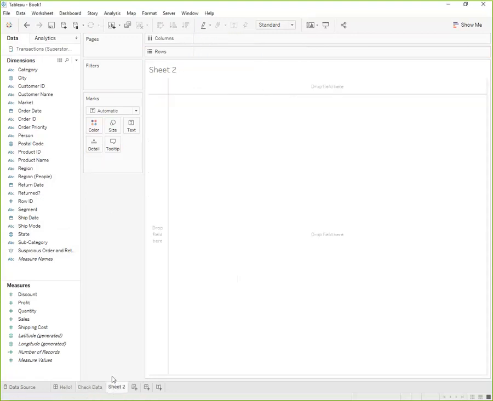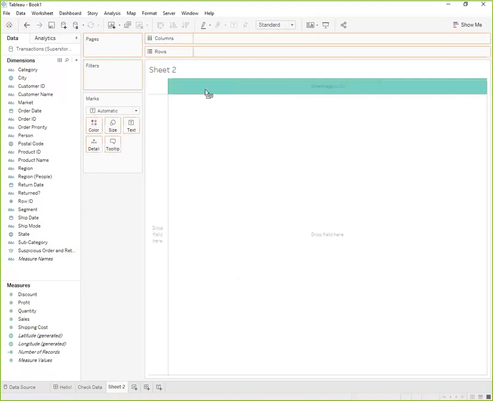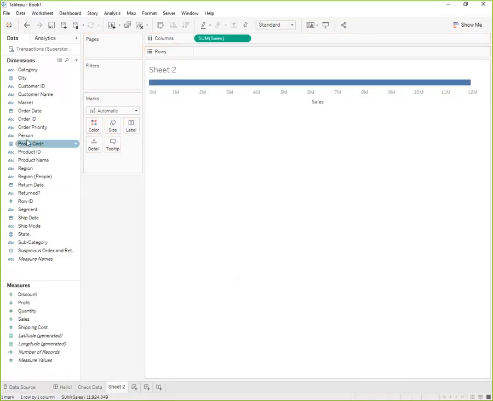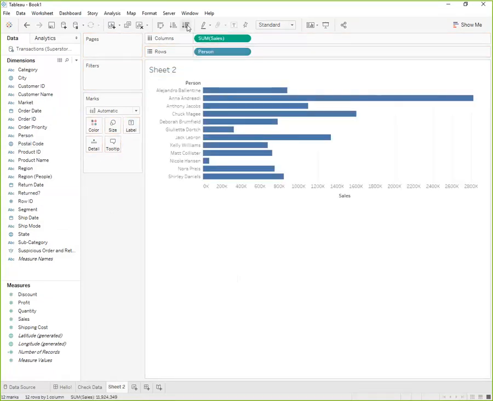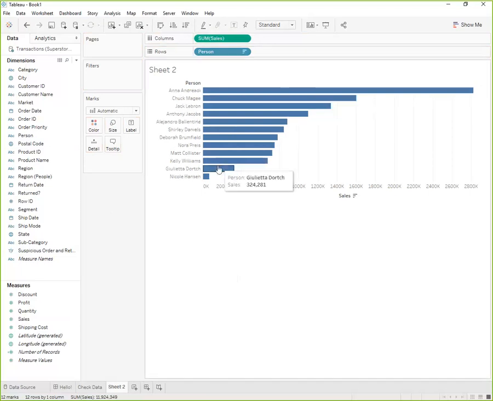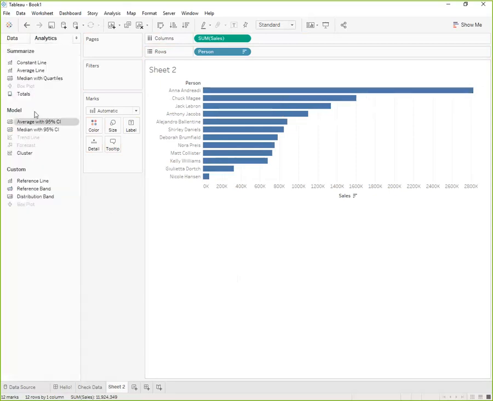So first of all, I'm curious about how much each of my regional managers made in sales. Okay, so at the low end, we have Nicole Hansen with not quite $70,000. And then up here, Anna Andreotti looks like she's doing very well at almost $3 million. But what's the average? Okay, so average is over $990,000 in sales.